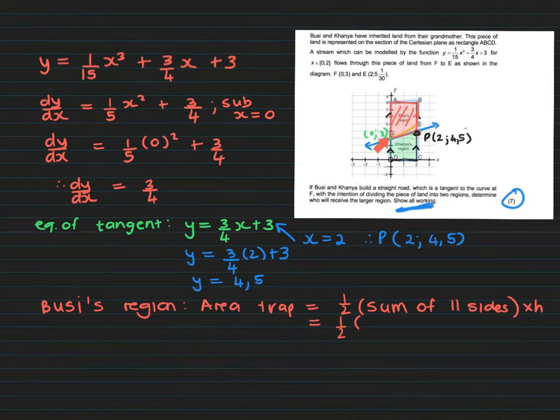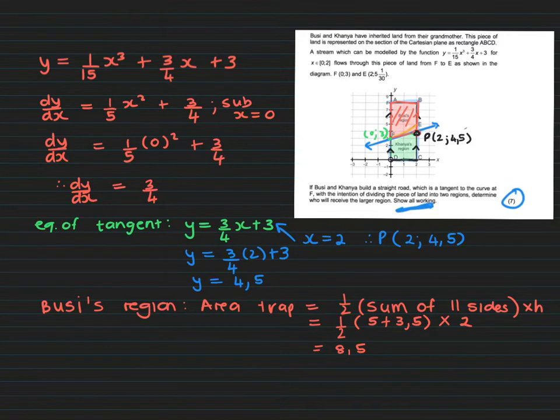Okay, so from 3 to 8, well, that is 5 units. And then what was this? 4.5 to 8. So from 4.5 to 8 is 3.5 units. Okay, so that's going to be plus 3.5. And the height, well, that would just be this length AB over there. So the height for both these trapeziums is going to be 2. Okay, so I go a half times 8.5 times 2. Let's see what that is. That's 17 over 2, or 8.5 units squared.